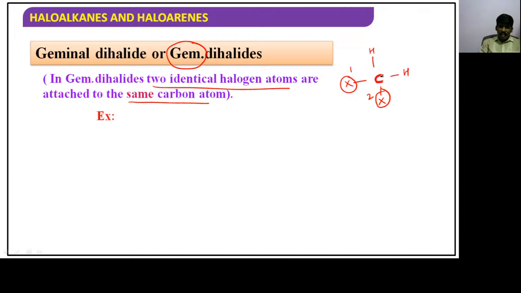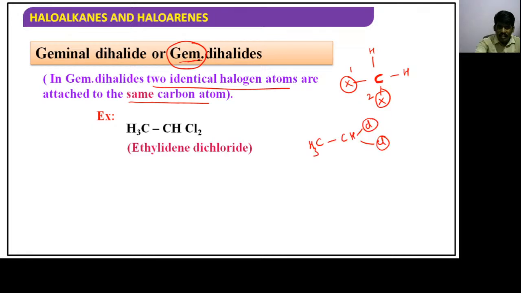Or else in another way, CH3, C, H, Cl, Cl. And these two halogen atoms are attached onto the same carbon atom. If two halogen atoms are attached to the same carbon atom, such type of dihalides are called as gem dihalides, guys.